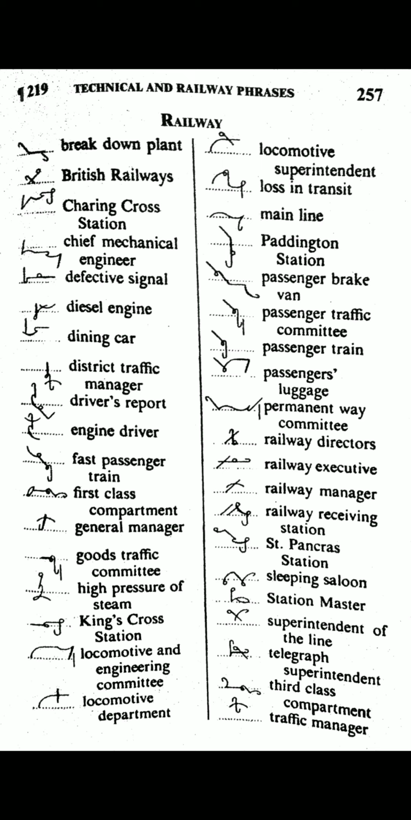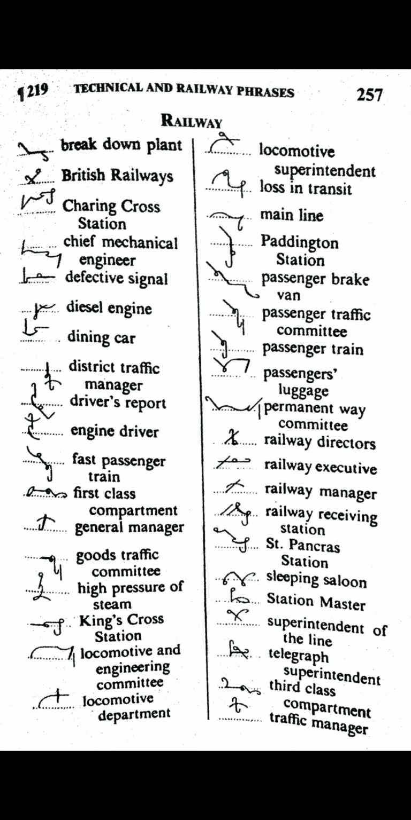Chan hook for station. Sleeping saloon, S circle upward L through the line with P is used here for sleeping. Another circle with upward L with N hook is used here for saloon. Station master, S circle T on the line is used here for station. M stroke STR loop is used here for master. Superintendent of the line, SPR above the line is used here for superintendent. Intersecting upward L with N hook is used here for line, of omitted here.